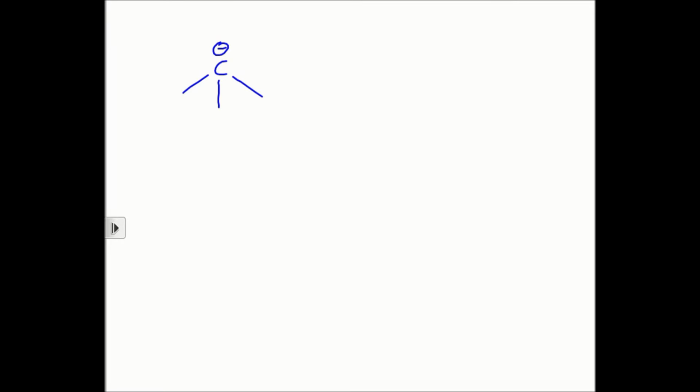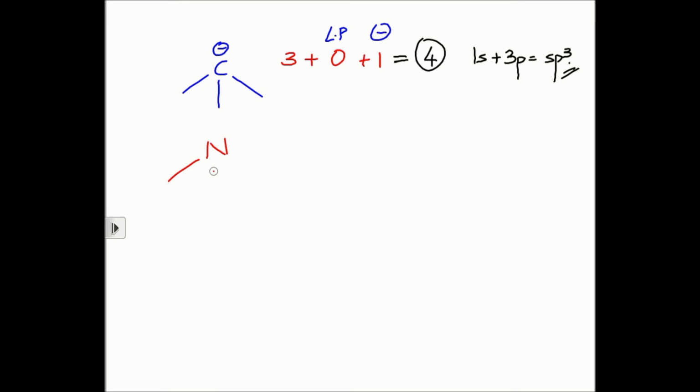I could have another species which is anionic in this fashion. This is a carbanion, a methyl carbanion, to be specific. Now in this species, the number of atoms that the carbon is attached to is only 3. You just have 3 hydrogens. But does the carbon contain a lone pair or a negative charge? Yes, it does. It contains 1 negative charge. So that means it will have 2 electrons lying as an unbonded pair, which is going to give it the negative charge, right? You will need to account for it when you do hybridization, and therefore in all you will require 4 hybrid orbitals, and 4 hybrid orbitals can again be obtained through sp3 hybridization.